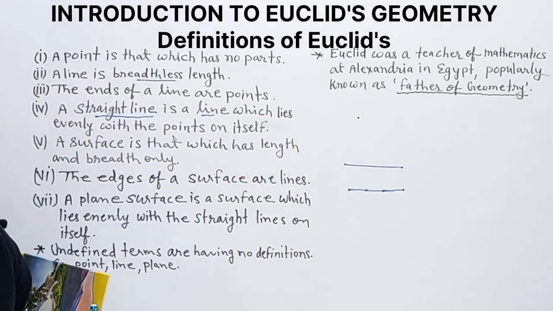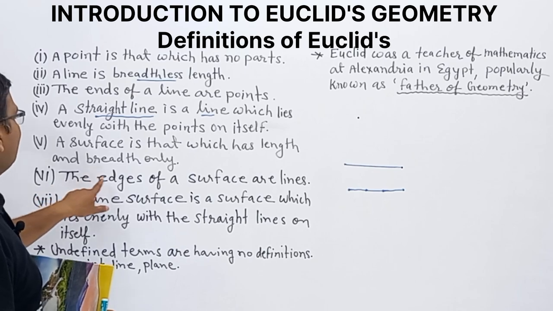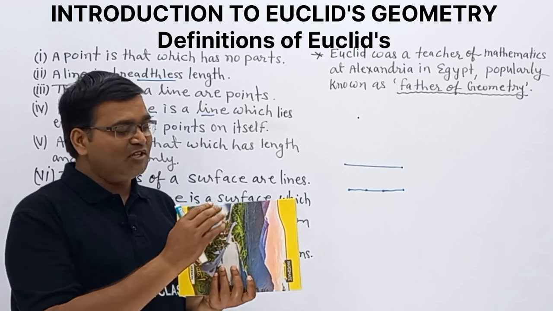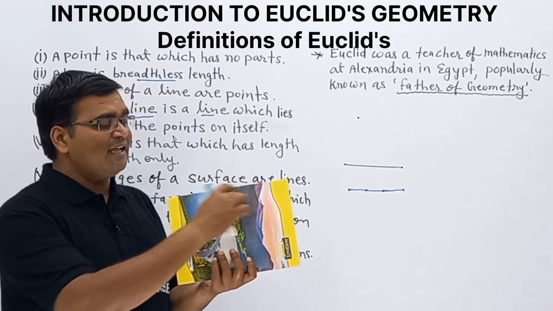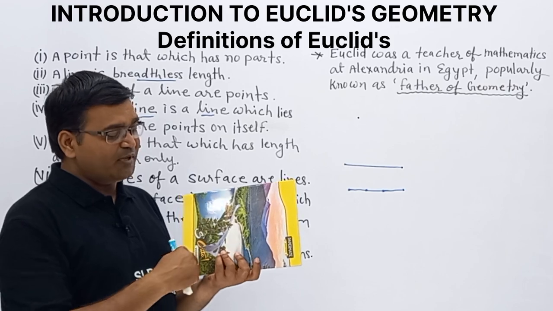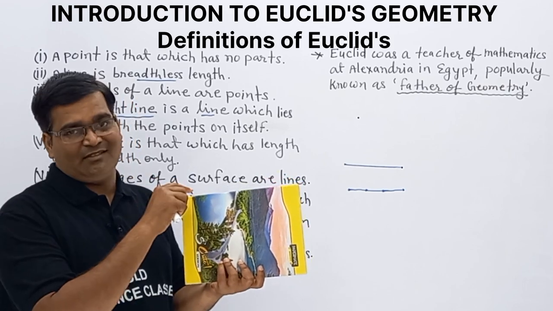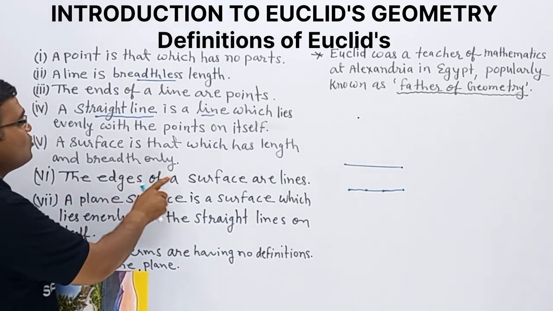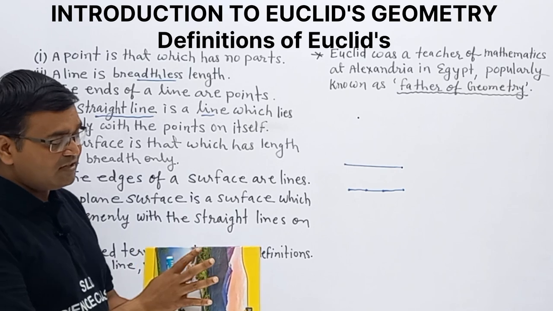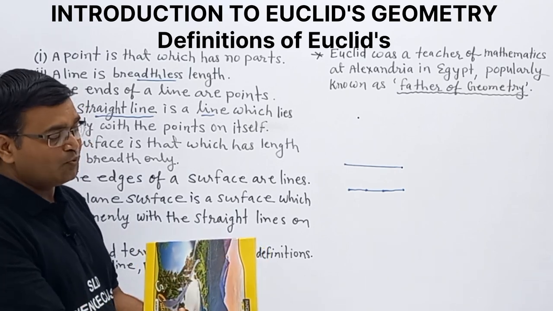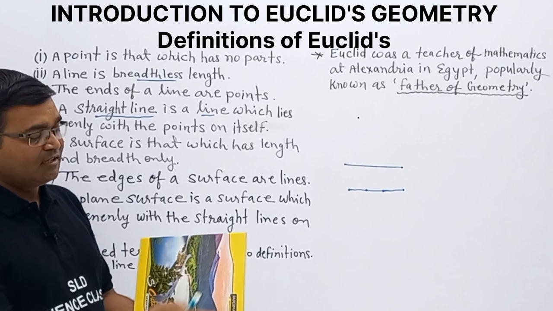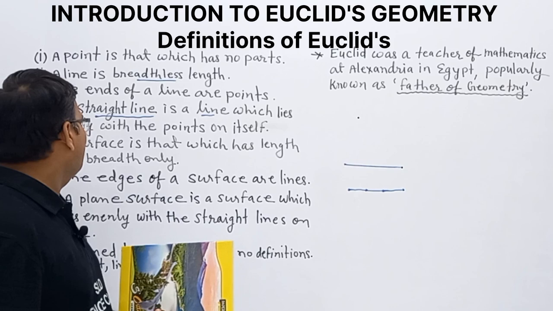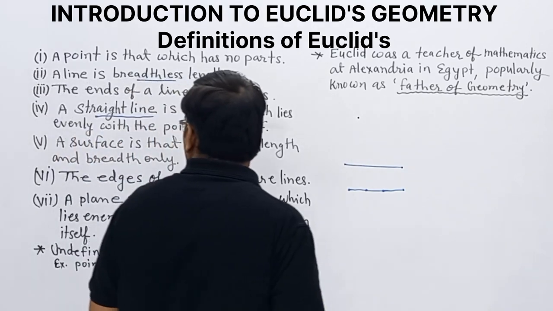Now the sixth one: the edges of a surface are lines. This is the surface, having length and breadth. Its edges are this one, this one, this one, and this one. There are 4 edges, and these edges are what? Lines.